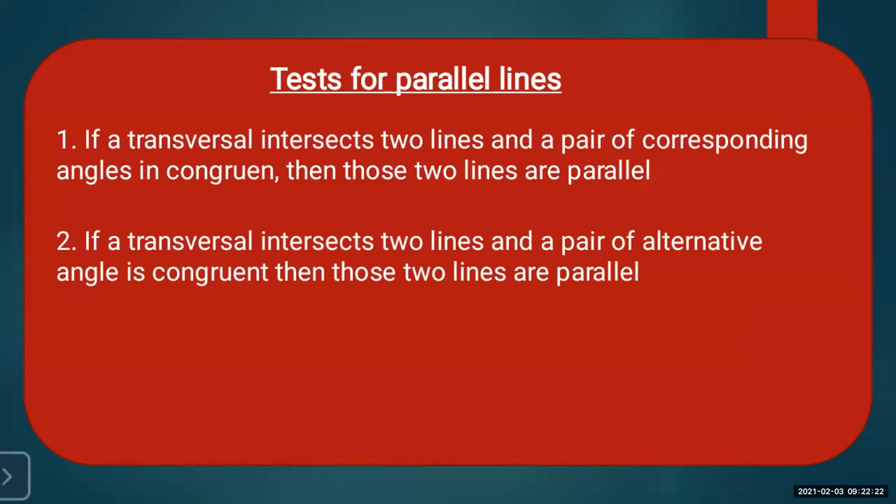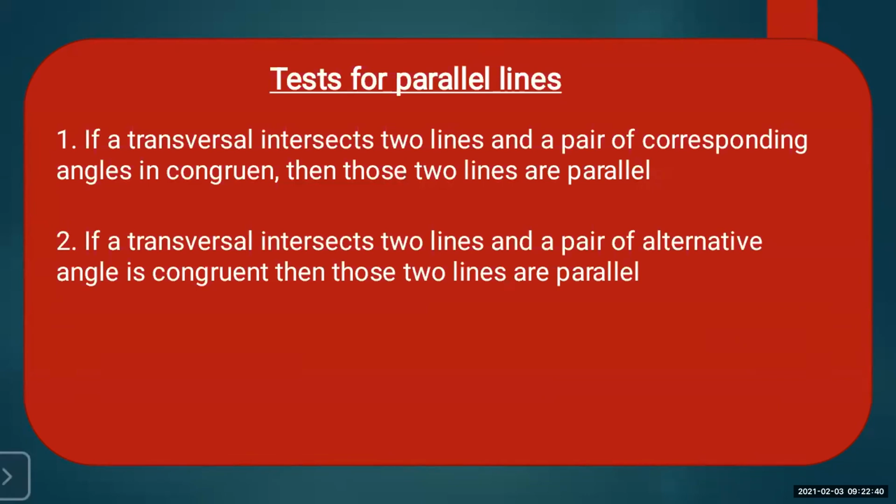So again, as the first test states that corresponding angles are congruent, alternate angles are also congruent, which are formed by two parallel lines and one transversal.